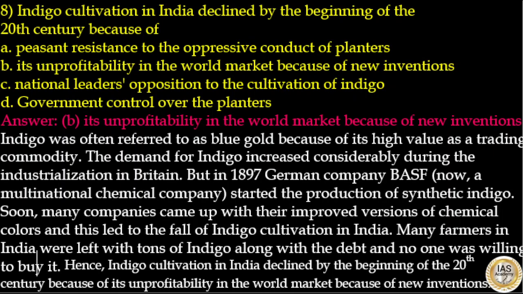Indigo was often referred to as blue gold because of its high value as a trading commodity. The demand for indigo increased considerably during the industrialization in Britain. But in 1897, the German company BASF, now a multinational chemical company, started the production of synthetic indigo. Soon, many companies came up with their improved versions of chemical colors, and this led to the fall of indigo cultivation in India. Many farmers in India were left with tons of indigo, along with debt, and no one was willing to buy it. Hence, indigo cultivation in India declined by the beginning of the 20th century because of its unprofitability in the world market because of new inventions. So, the answer to this question is option B.